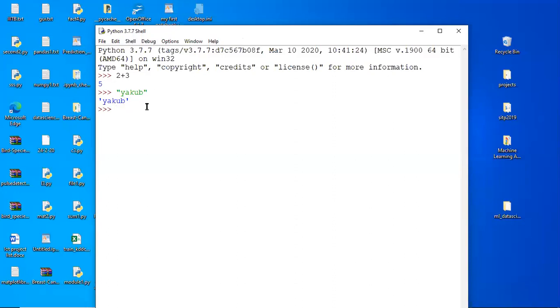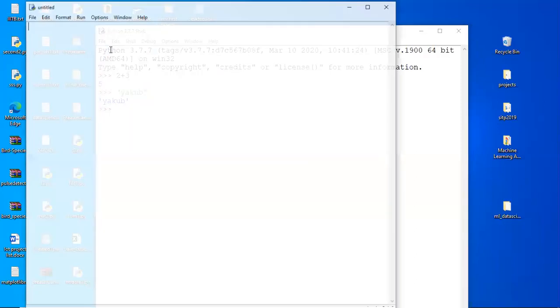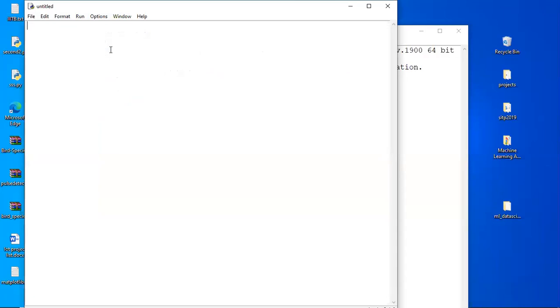If you want to get some output in the shell, you need not specify the print statement. We will discuss the script later. If you want to open a new file, we need to go to the File option. If you click on New File, you can write any program. Here I'm writing the same thing, 2 plus 3, and I'm saving this file.